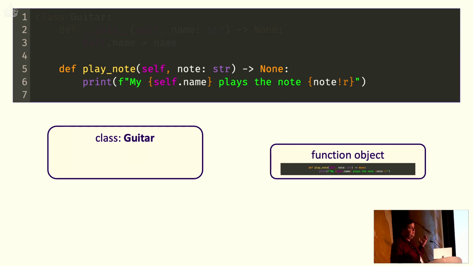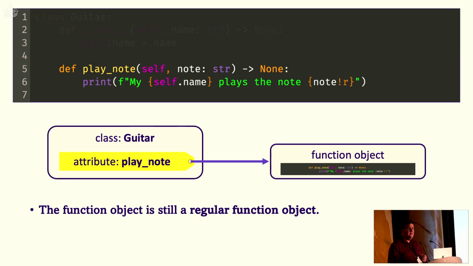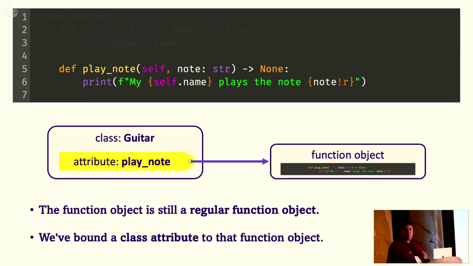And this is very important here. Because we are defining the body of a class, the namespace of a class, what we will actually do is define a class attribute, so an attribute of the class object guitar, and we will then bind it to that function object. But it's important to realize here that the thing that we're binding that name to is still a regular function object. It's not a method at this point, or you could call it a method, it's good for communication, but it's still a regular function object. And the special thing that we've done here is that we've assigned a class attribute to that function.